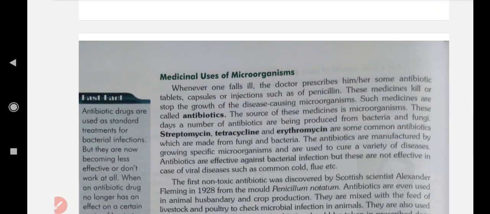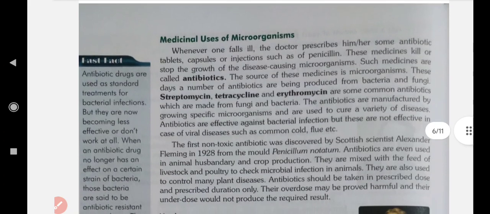These days, a number of antibiotics are being produced from bacteria and fungi. Streptomycin, tetracycline and erythromycin are some common antibiotics which are made from fungi and bacteria. The antibiotics are manufactured by growing specific microorganisms and are used to cure a variety of diseases. Antibiotics are effective against bacterial infection, but these are not effective in case of viral diseases such as common cold, flu, etc.